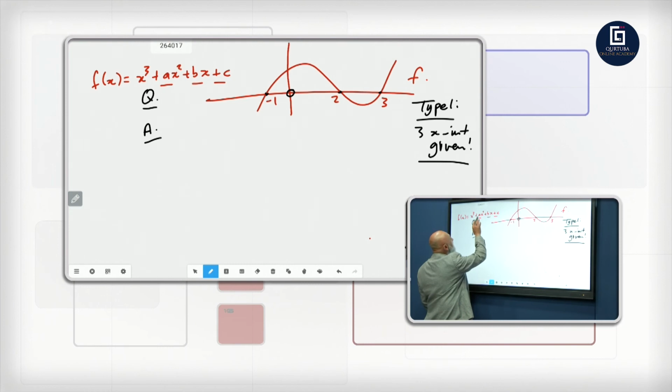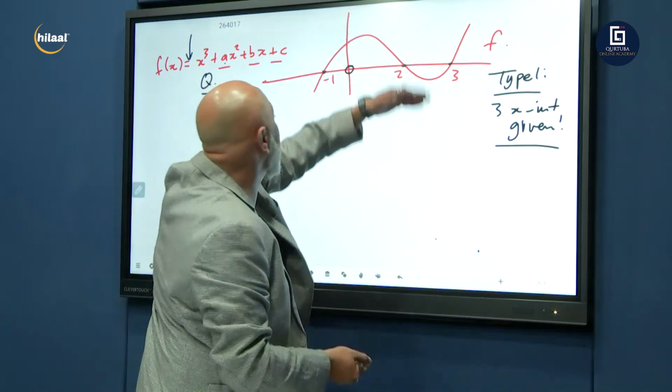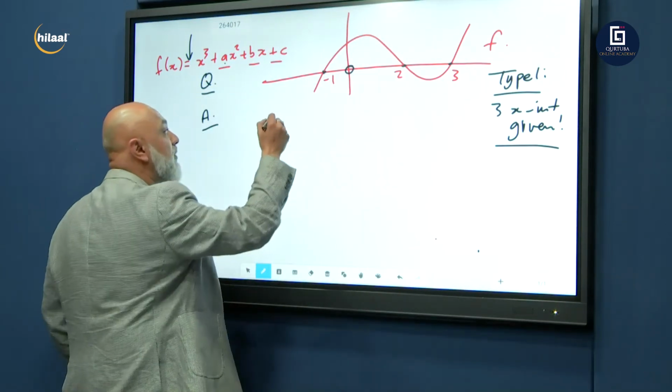Remember, the A can be here, the A can be there. Be careful, where is your A? If A is in the front, it means there's another point on the graph given, and we need to find A. But here, no other point is given, so we go straight into our formula.